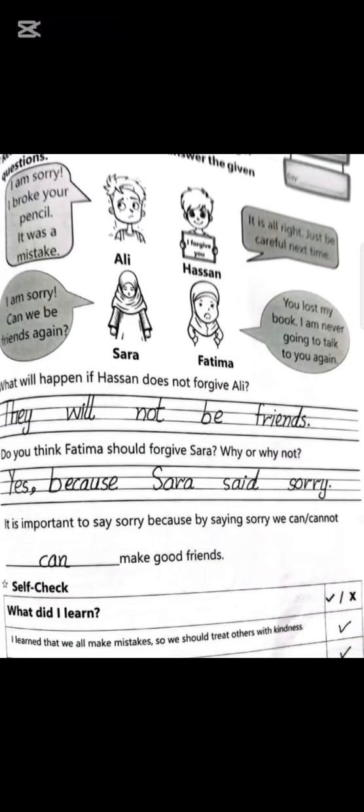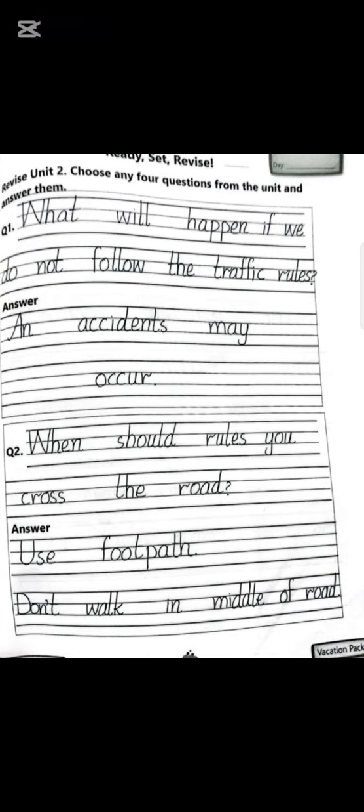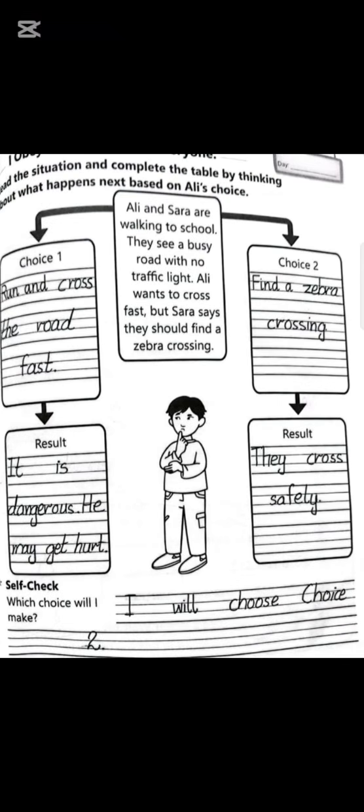Read the dialogues below and answer the given. I am sorry I broke your pencil. First of all read the action and write here in these lines correctly. Choose any four questions from the unit and answer. First of all choose the question and write the answer here. Read the situation and complete the table to think. First of all read the situation and complete choice 1, 2, 3 and these results right here.